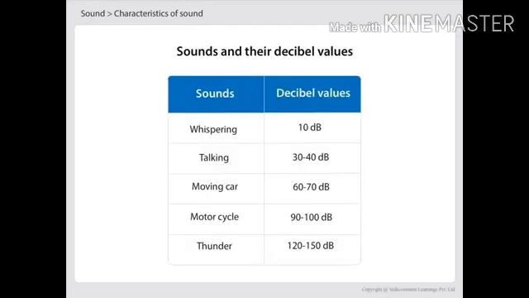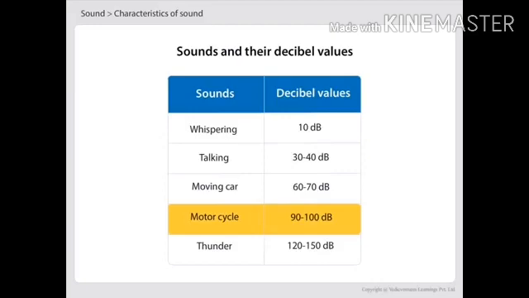Different sounds have different decibel values. For example, whispering has a decibel value of 10, which is the lowest. Talking has a decibel value between 30 and 40 decibel, whereas a moving car produces a sound of decibel value between 60 and 70 decibel.